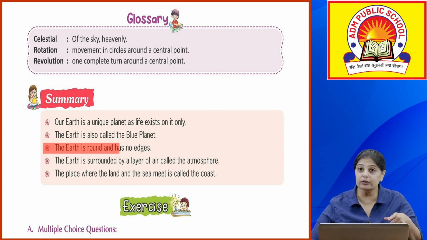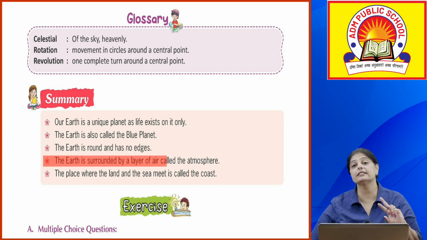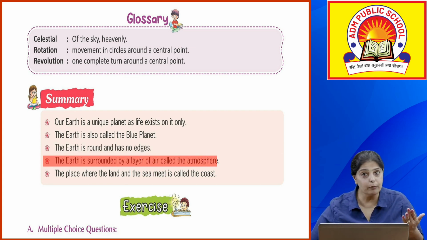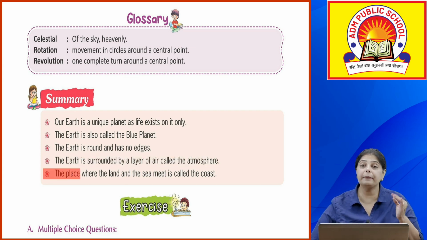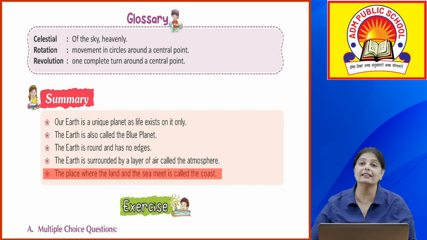The Earth is round, it has no edges. Okay, it is flat near the poles. Okay, the North Pole, the South Pole, it is flat near the poles. Okay, Earth is surrounded by the layer of air. The layer of air that surrounds the Earth is known as the atmosphere. Okay, and the place where the land and the sea meet is known as the coast. Okay, the place where the sky and the land meets is known as the horizon.